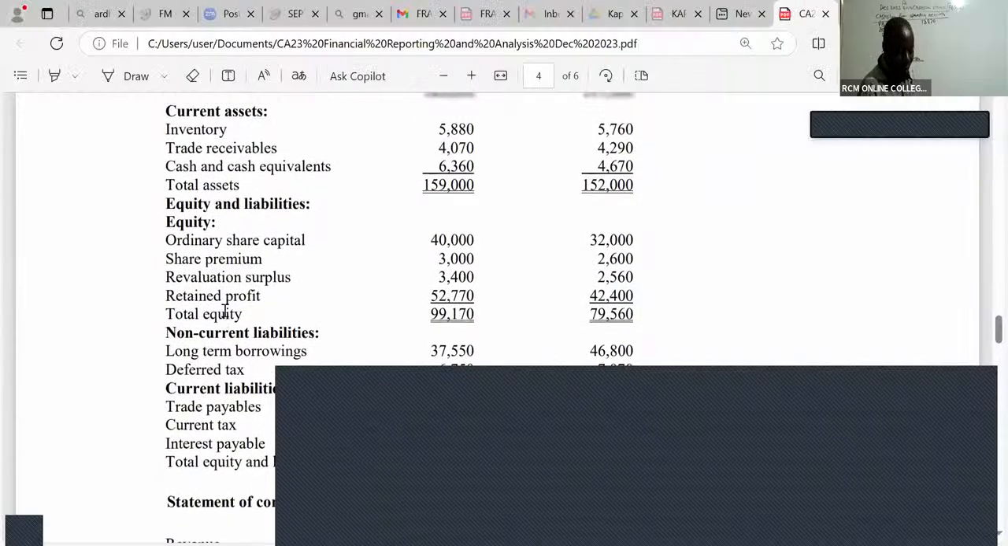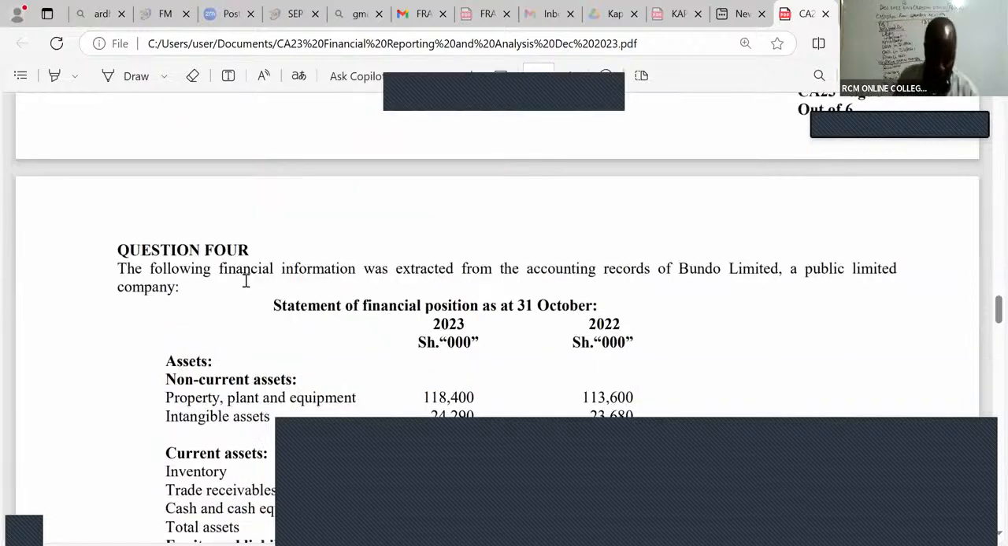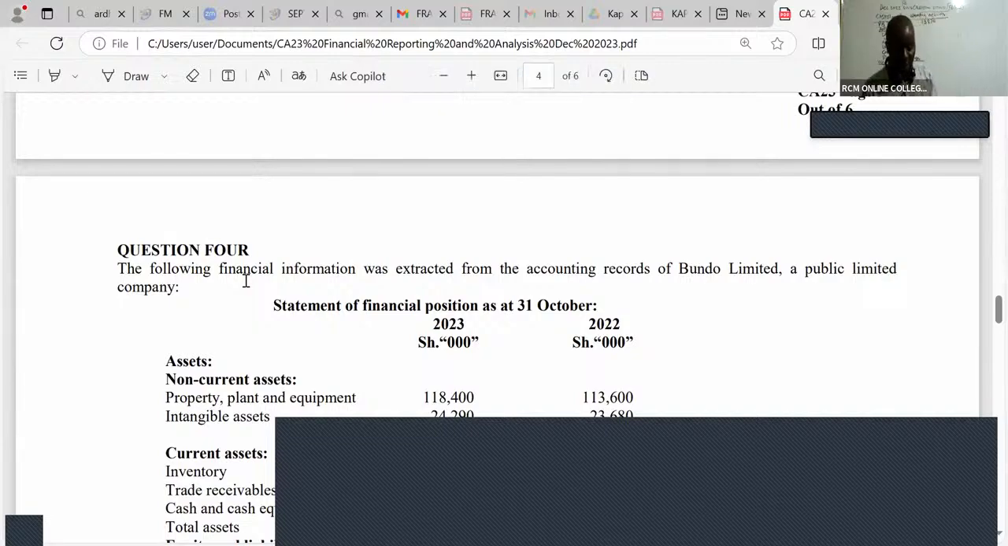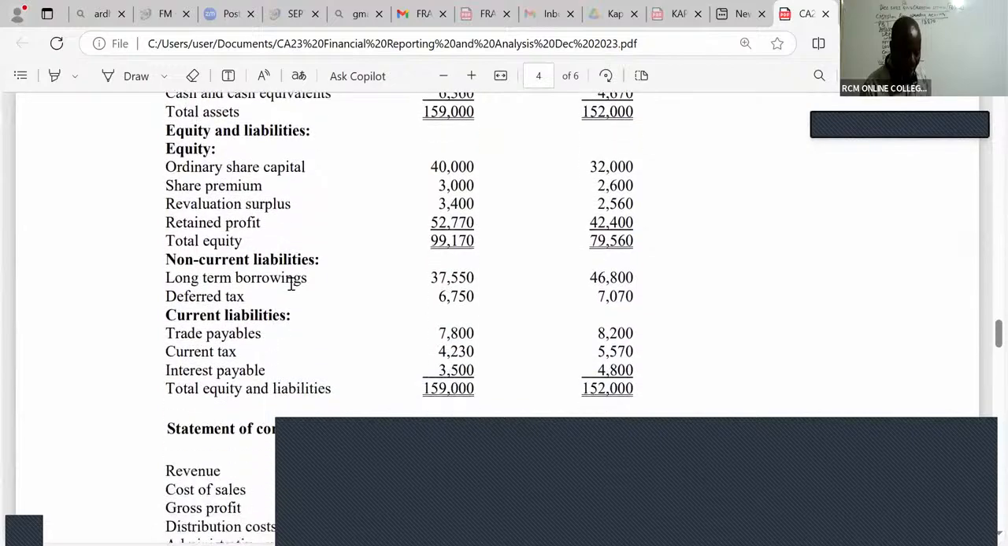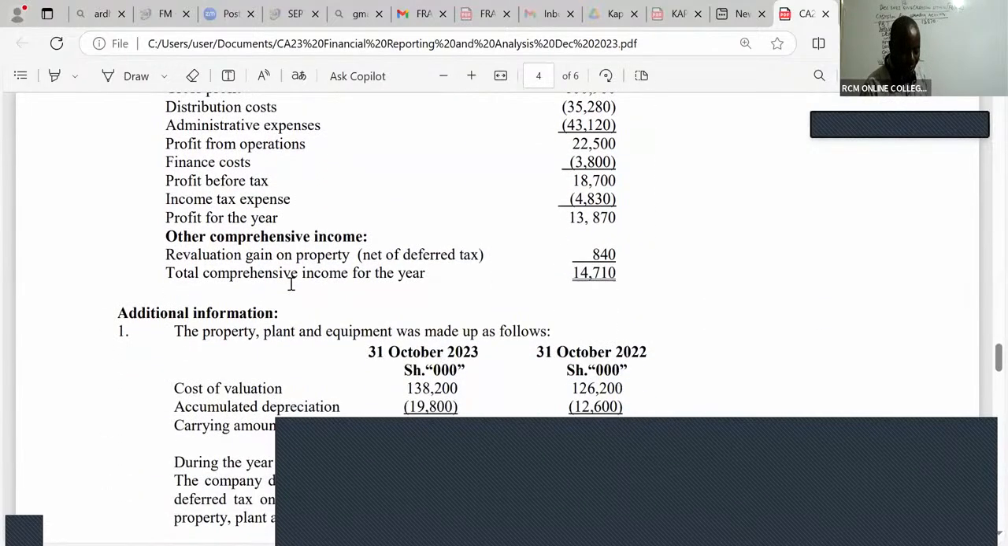So I have the question paper here. So it's about just slotting here. Remember, this is the question paper. We're given the following information extracted from the accounting records of Bundo Limited, a public limited company. What I'm interested in here will be the profit before tax.